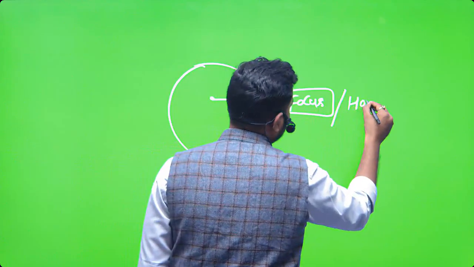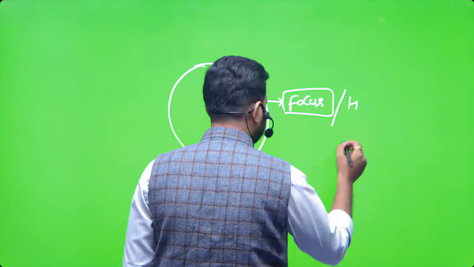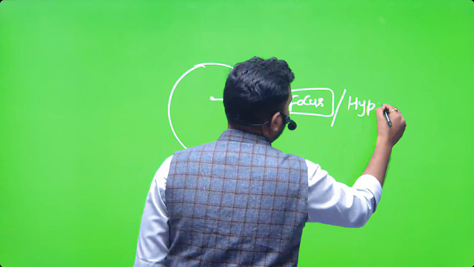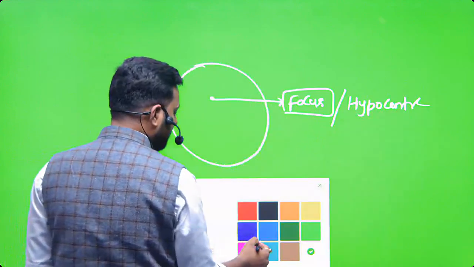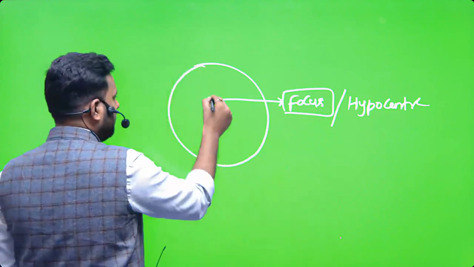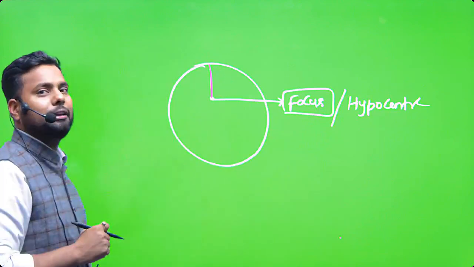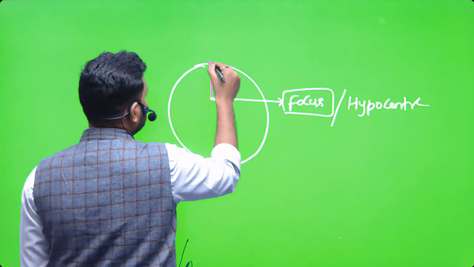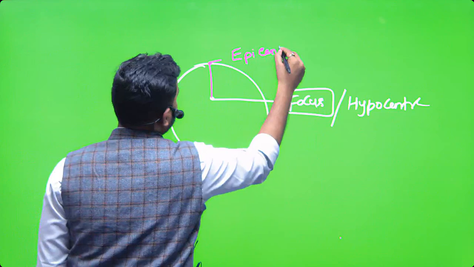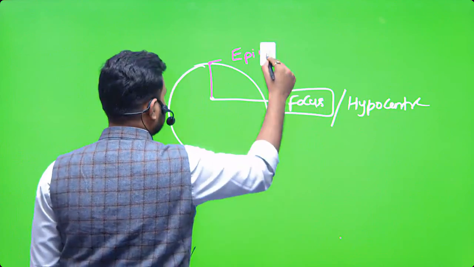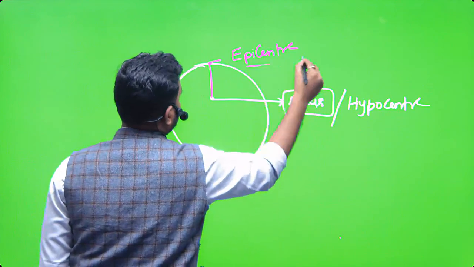It is also known as hypocenter. And the minimum time lag or the minimum distance which is travelled by the P waves is known as epicenter. It is known as epicenter.